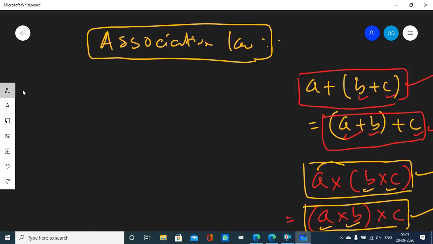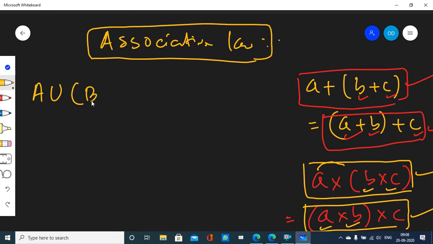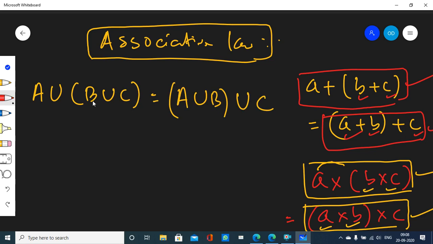Similarly, in set theory there is also associative law. What is that? Let a, b, c be three sets. Then a union b union c is equal to a union b within brackets union c. This is called associative law. That is, here b union c is within brackets.